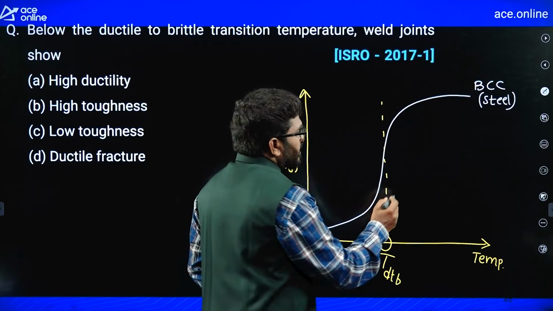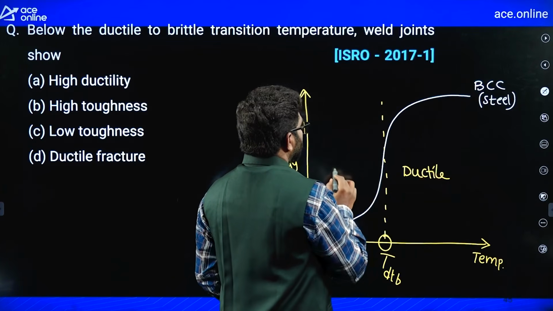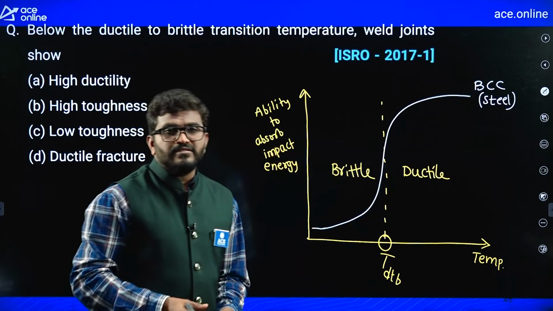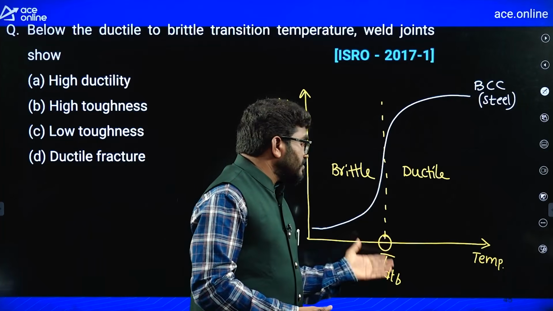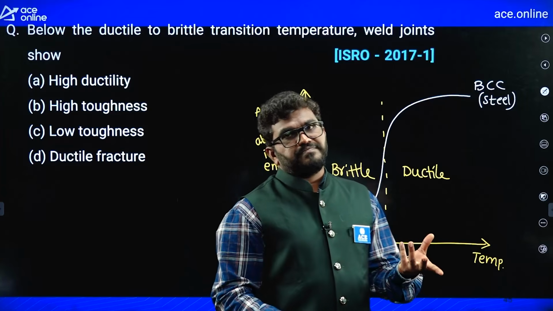Above this ductile to brittle transition temperature, material is ductile. Below this transition temperature, material is brittle. So if it is a welded material, let us say, at less than this temperature, metal is more brittle, so it will break easily.